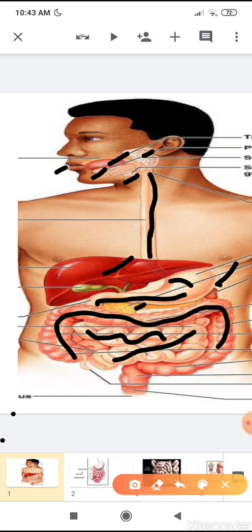This is the picture of the large intestine. You can see the large intestine looks like a pipe. From here the water is absorbed and the solid waste is removed from the body through the anus. So it is the anus.